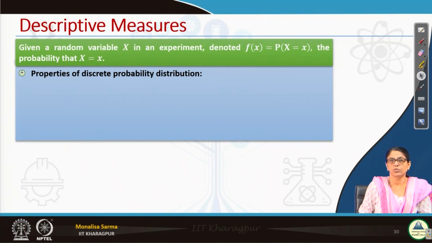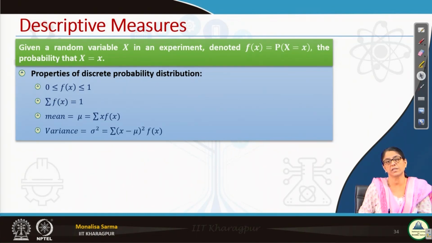So, now to summarize the descriptive measures for all the probability distributions that we have seen. First, properties of the discrete probability distribution: the value of f(x) lies from 0 to 1. f(x) is the probability at the value x. The summation of f(x) is equal to 1, the mean is equal to the summation of x f(x), and the variance is equal to the summation of (x minus mu) whole square f(x). We have already seen all this.